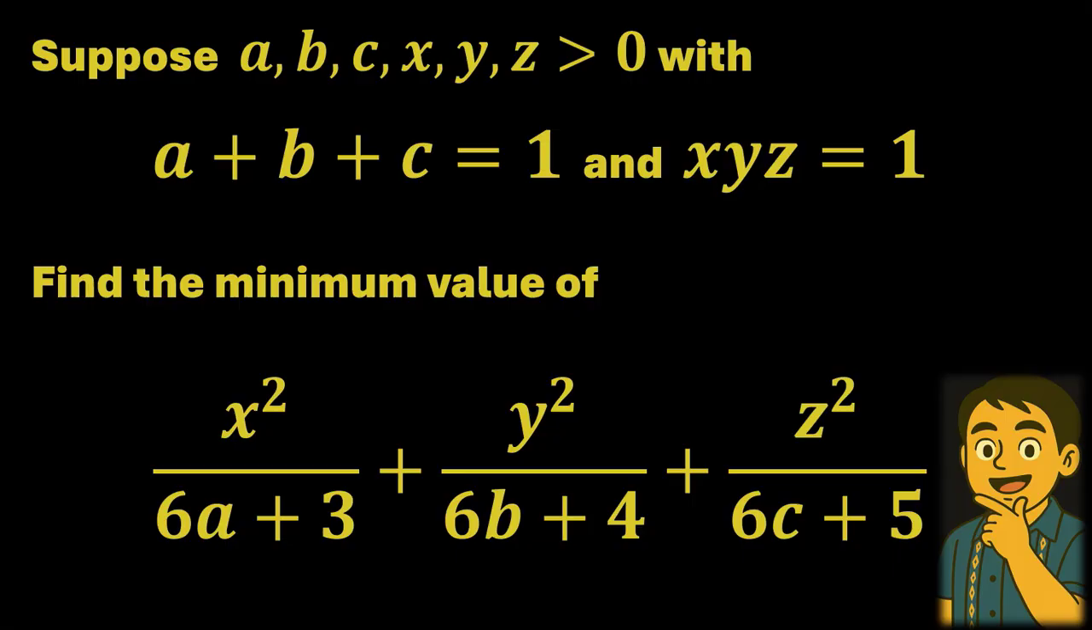Suppose a, b, c, x, y, z are positive, with the sum of a, b, c equals 1 and the product of x, y, z equals 1. We are asked to find the minimum value of x squared over 6a plus 3, plus y squared over 6b plus 4, plus z squared over 6c plus 5.